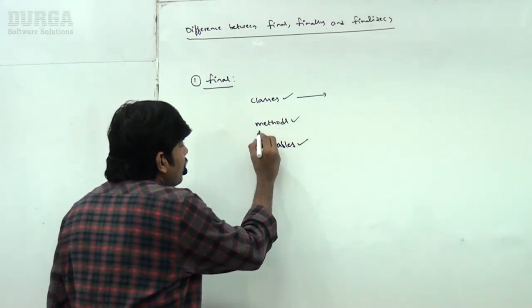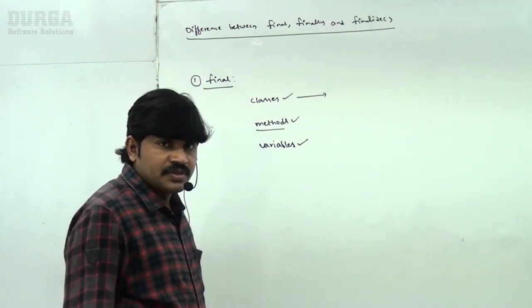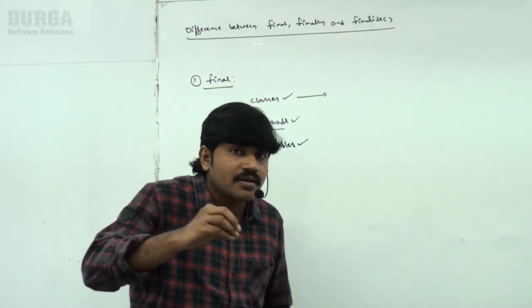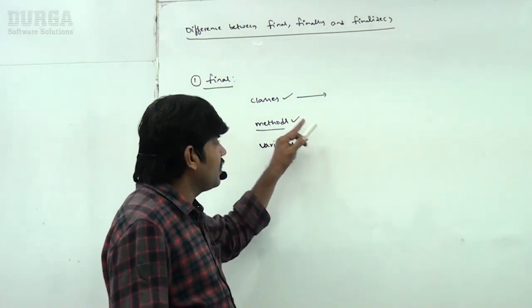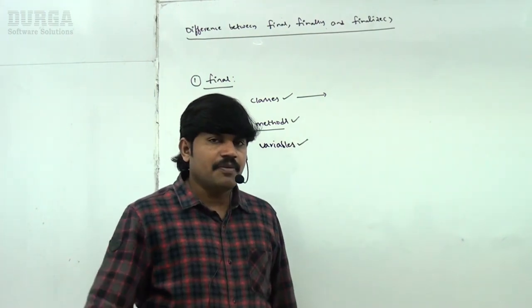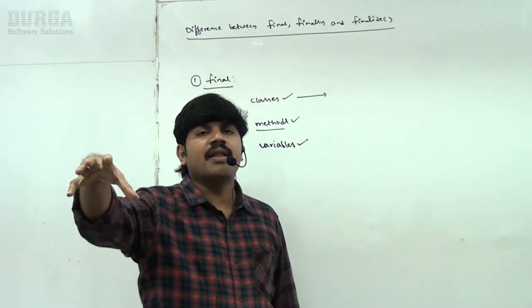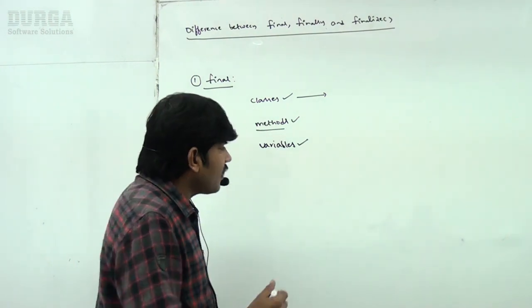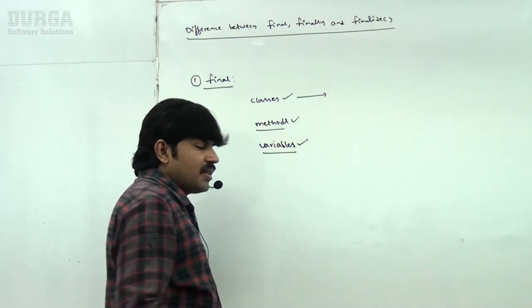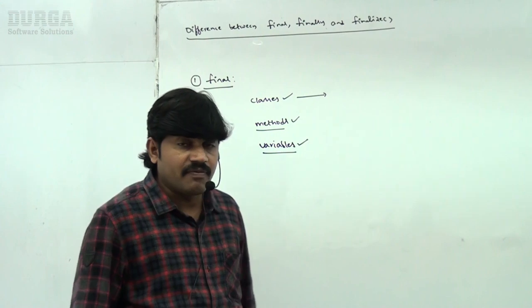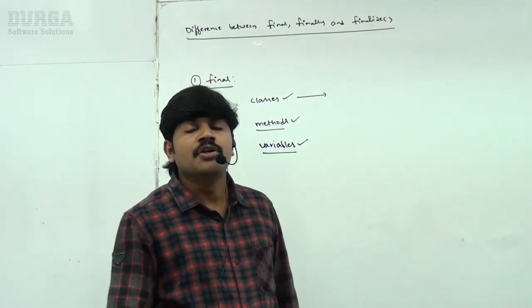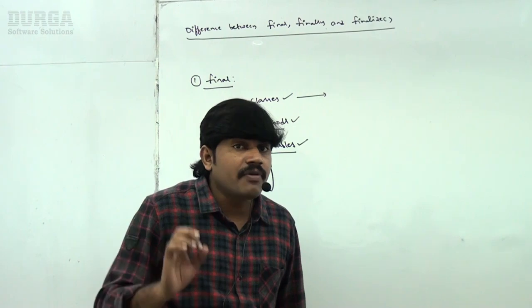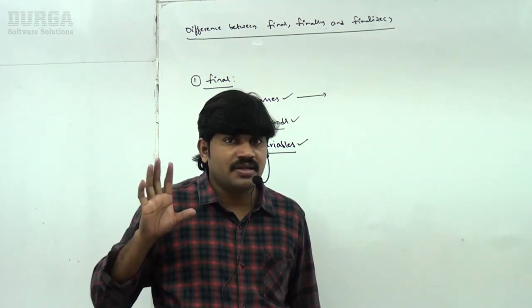Similarly, if a method is declared as final, then we can't override that method in the child class. The parent class method implementation is final, and no one is allowed to override it in the child class. If a variable is declared as final, no one is allowed to change its value, and the variable becomes a constant.